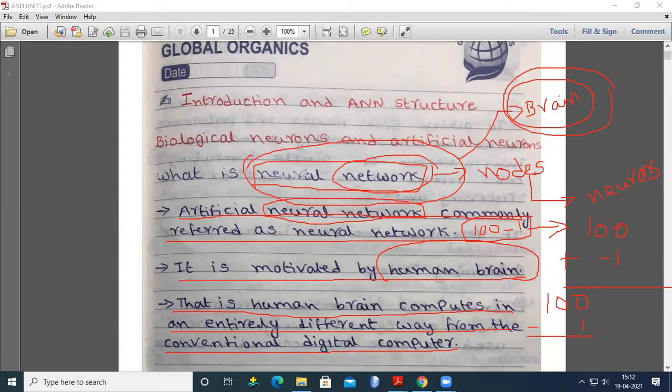That we call an artificial neural network. Artificial neural network is commonly referred to as a neural network. It is motivated by the human brain. The human brain computes in an entirely different way from the conventional digital computer.